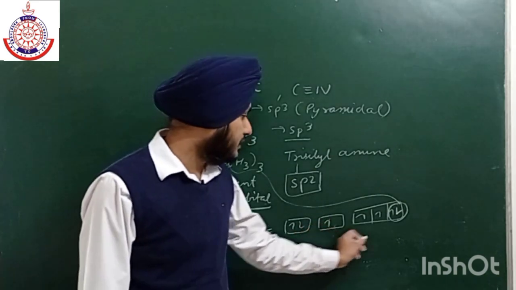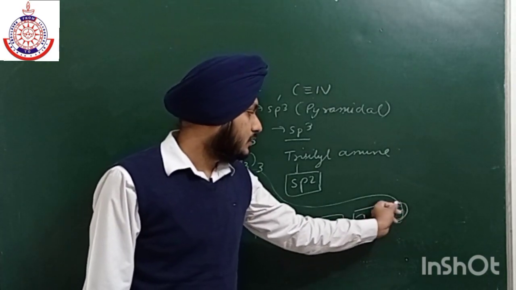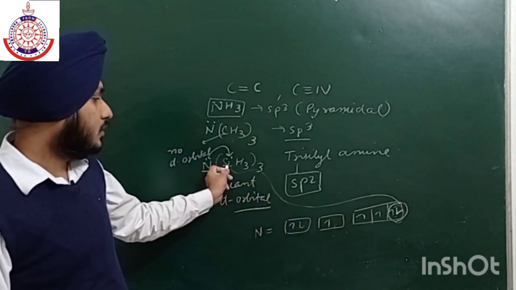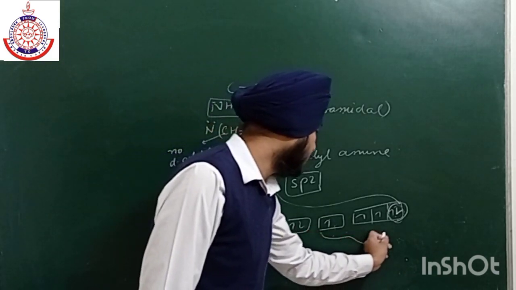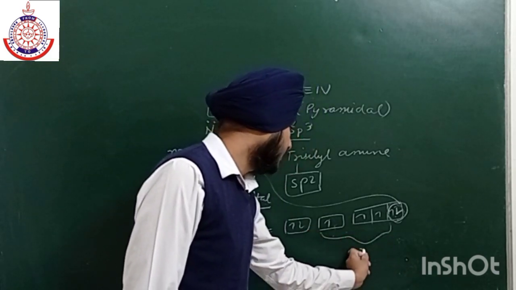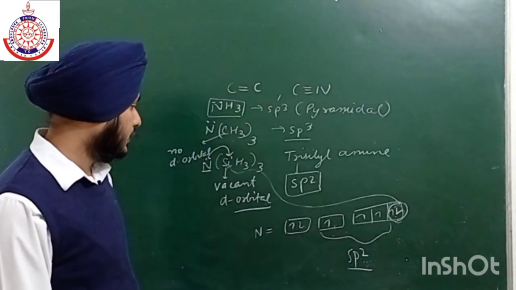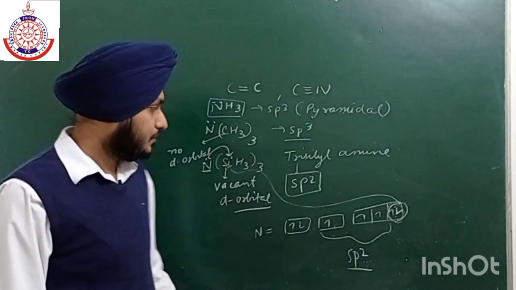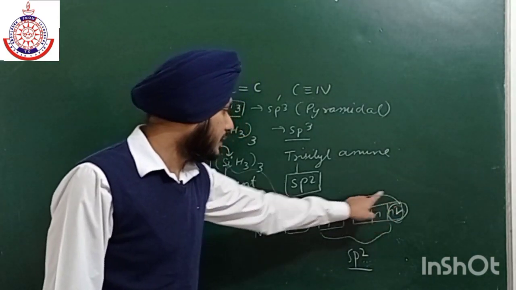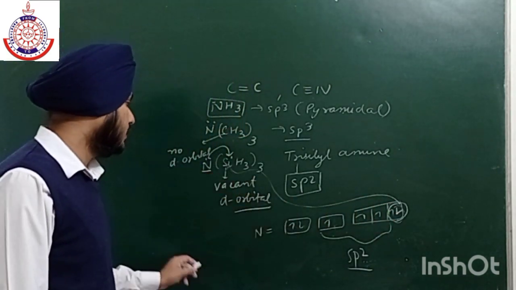So this electron gets shifted over here and this pair is donated to silicon, and sp2 hybridization takes place. One s and two p orbitals get hybridized to form 3 orbitals. So this lone pair gets donated into the d orbital of silicon like this.